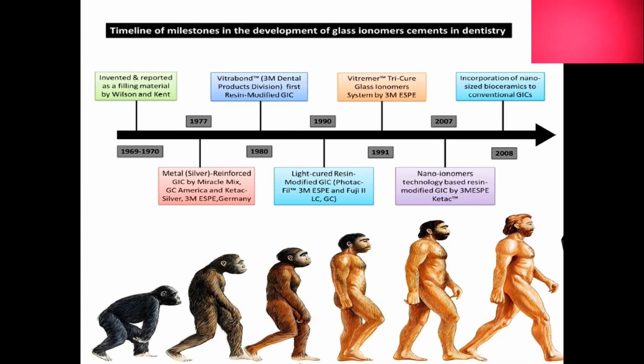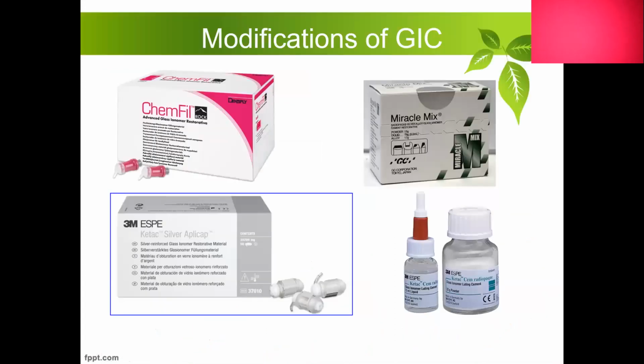Later in 1977, people incorporated silver into GIC, and then resin-modified GIC came in 1980. In 1990, light-cure GIC came, and in 1991, the three modes of curing GIC became popular. In 2007, nano-ionomer technology came, and in 2008, people tried combining bioceramics with conventional GICs.